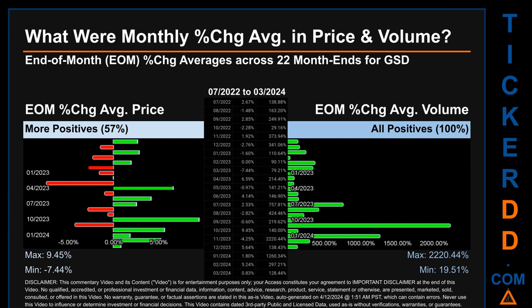Price saw an end-of-month max of 9.45% in average percentage change, along with a minimum of -7.44%. For volume, the maximum and the minimum monthly percentage change were respectively 20.44% and 19.51%.